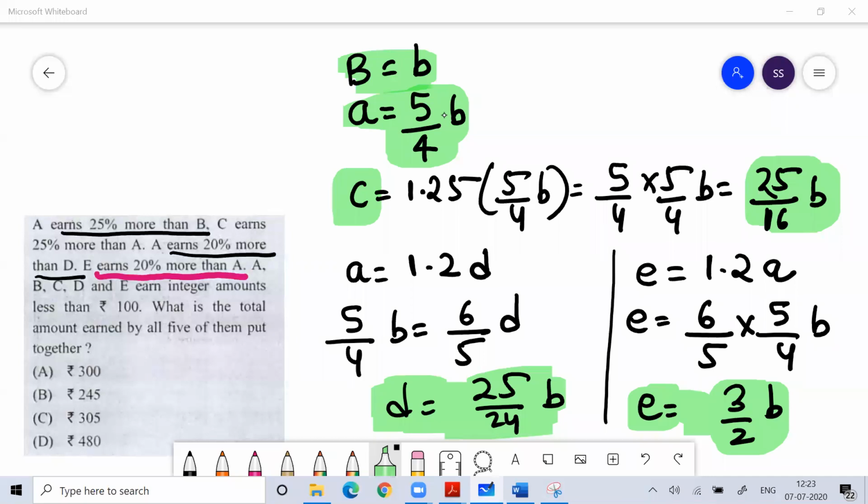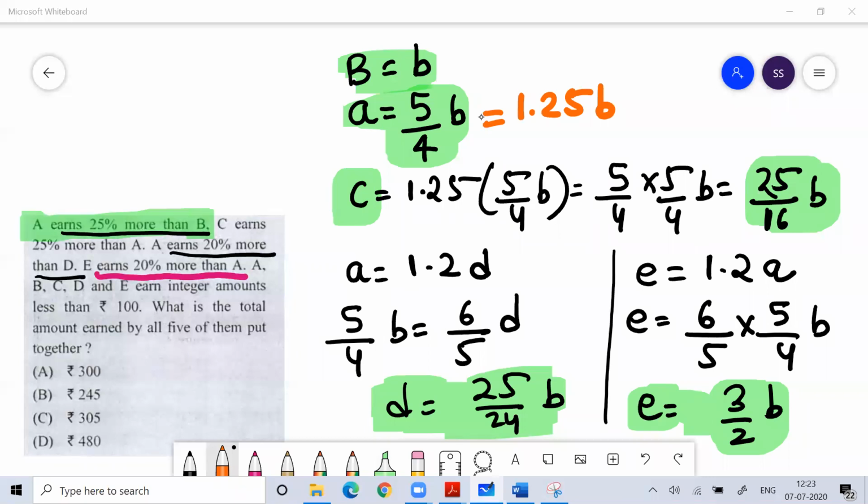What doubt do you have, Harshita? It is written, Harshita, A earns 25% more than B. So I took B as B. So A is earning 25% more, Harshita. 25% more means what? 1.25B.